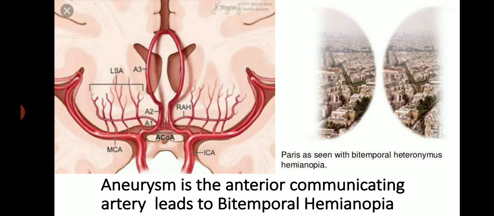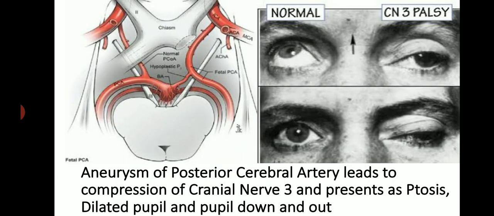Aneurysm of the anterior communicating artery leads to bitemporal hemianopia. Aneurysm of the posterior cerebral artery leads to compression of cranial nerve 3 and presents as ptosis, dilated pupil, and pupil down and out.